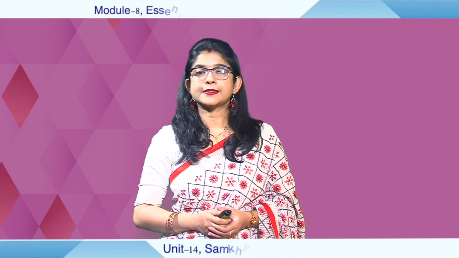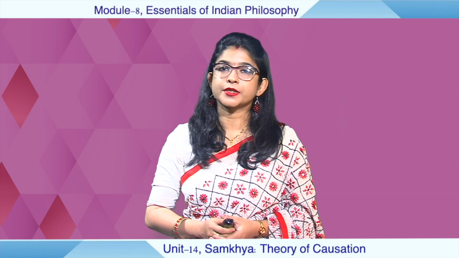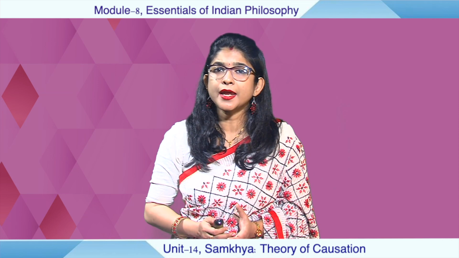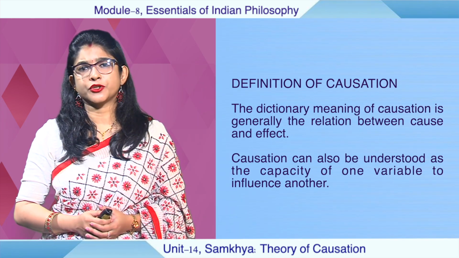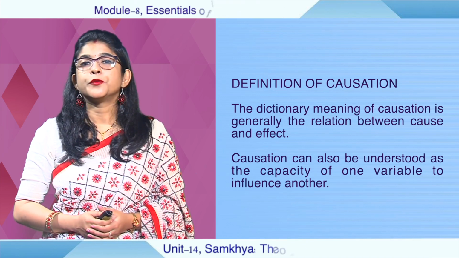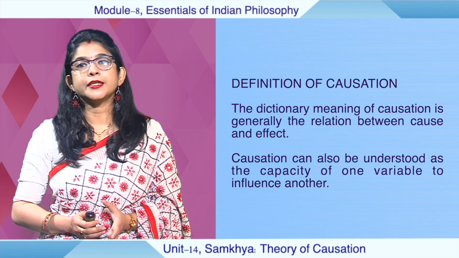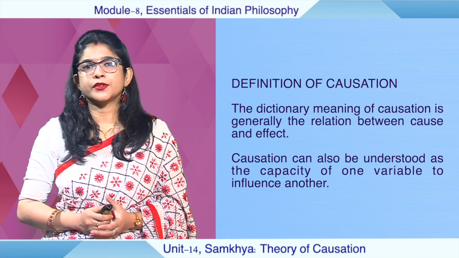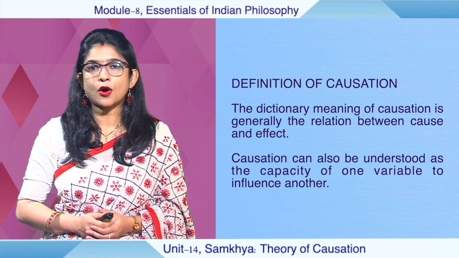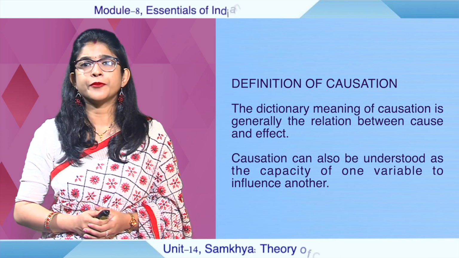Next, let us come to the definition of causation. What do we mean by causation? Now, the dictionary meaning of causation is generally the relation between the cause and the effect. Okay? And causation can be understood as the capacity of one variable to influence another.